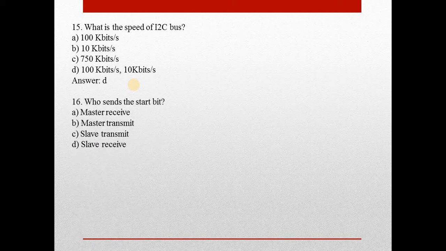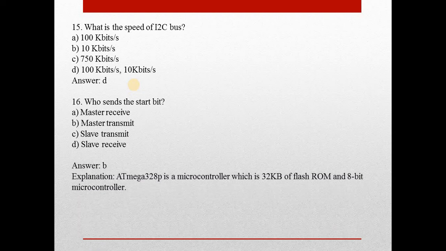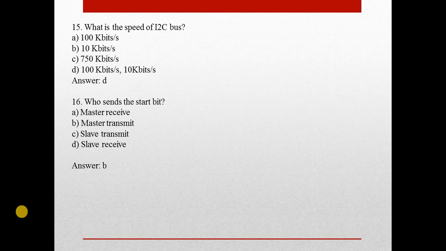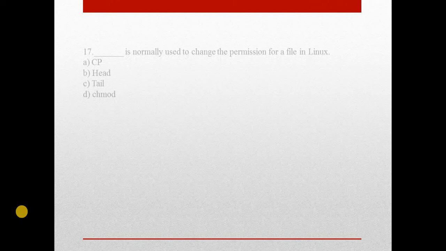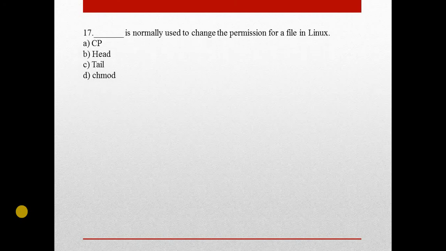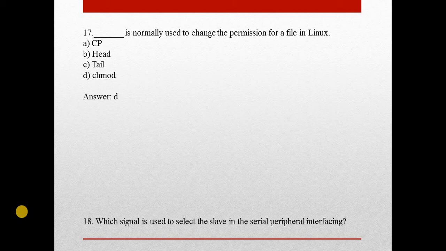Next question, who sends the start bit? Answer is B, that is master transmit. Master transmit sends the start bit. Next one is, what is normally used to change the permission for a file in Linux? Answer is D, change mode. CHMOD is used to change the permission for a file.